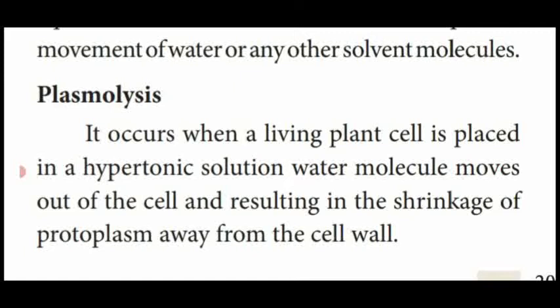Due to the loss of water molecules, the entire content of the protoplasm shrinks and the shape of the protoplasm is modified. That process is called plasmolysis.